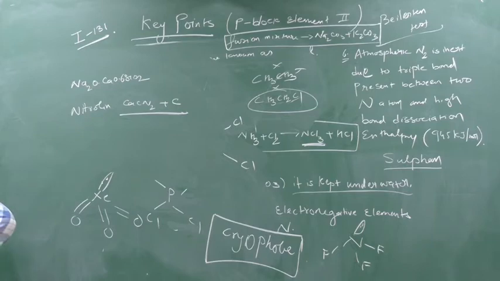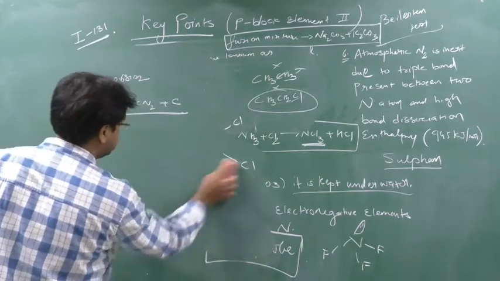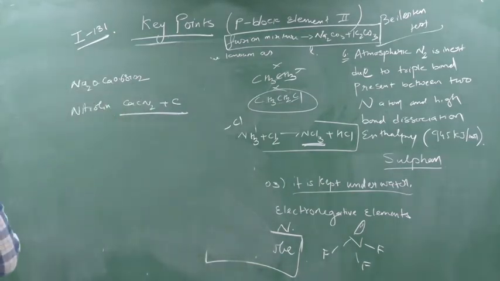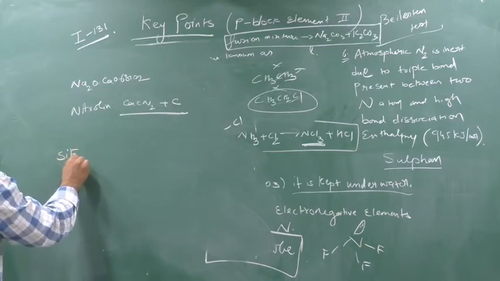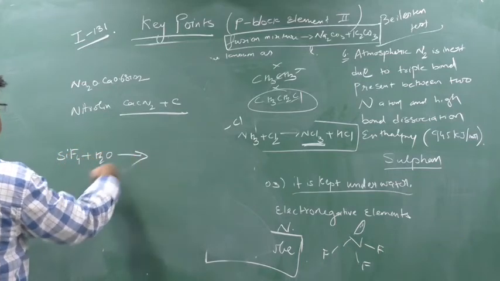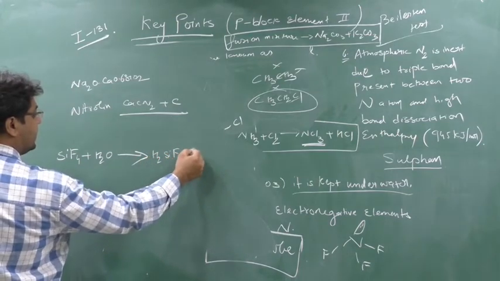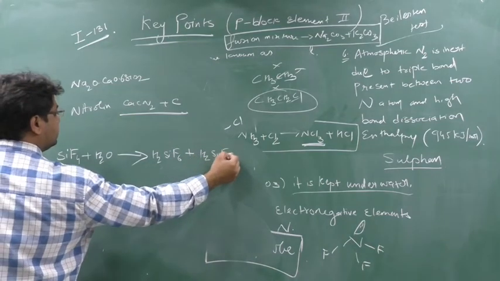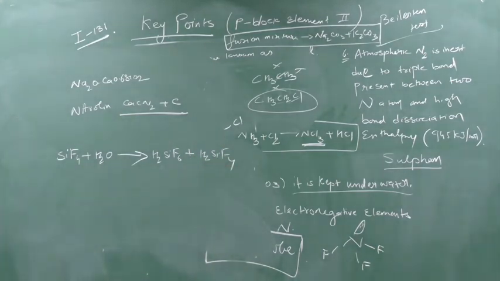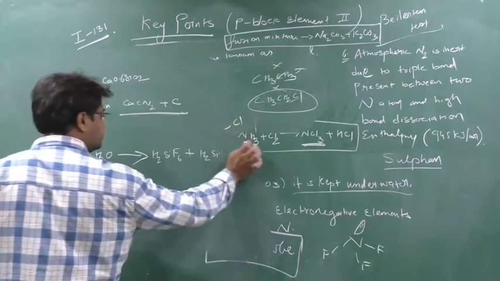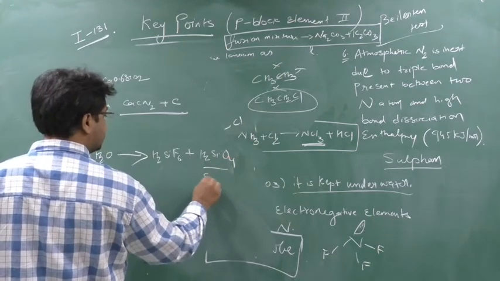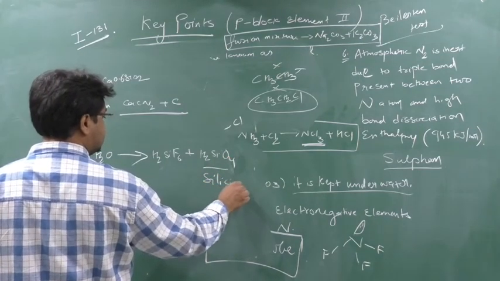Next, when silicon tetrafluoride reacts with water, it forms H2SiF6 and H4SiO4, sorry, this is known as silicic acid, white silicic acid.